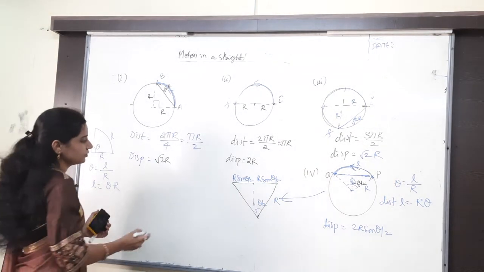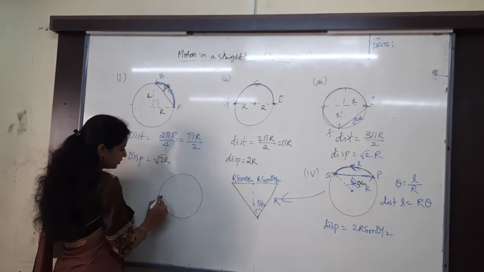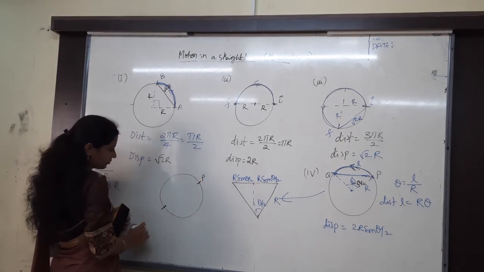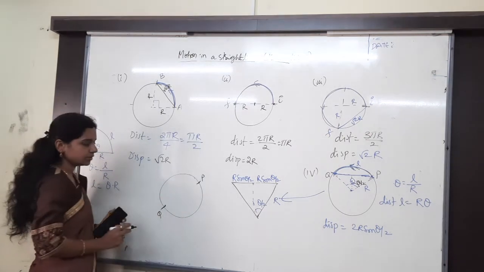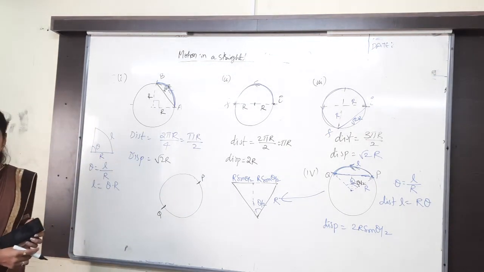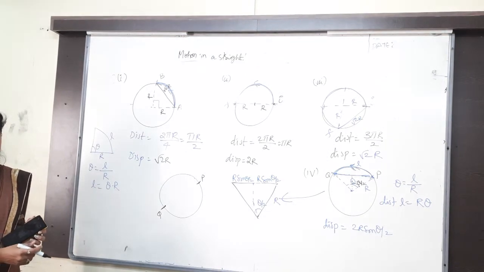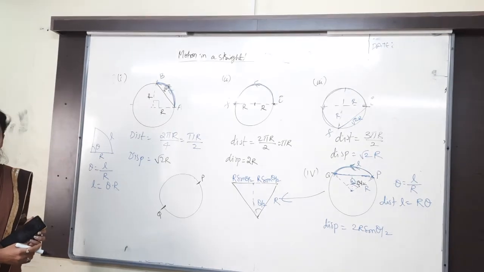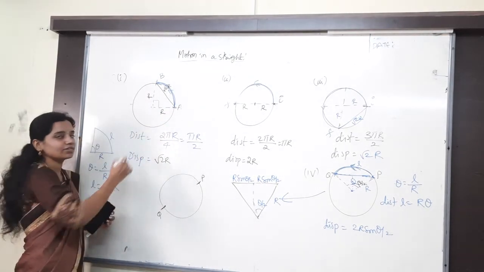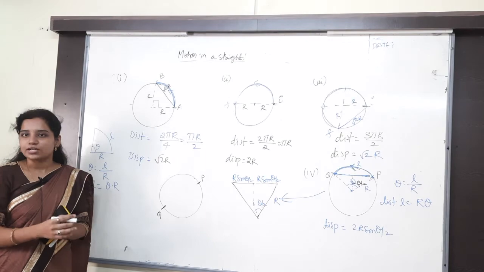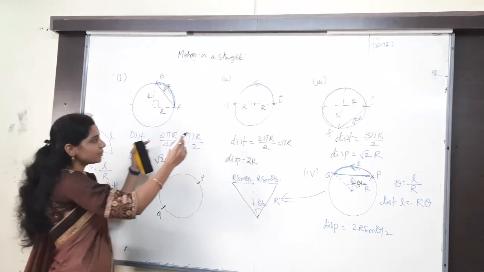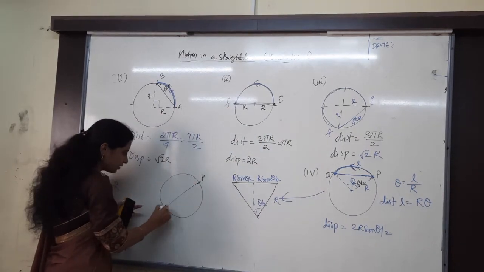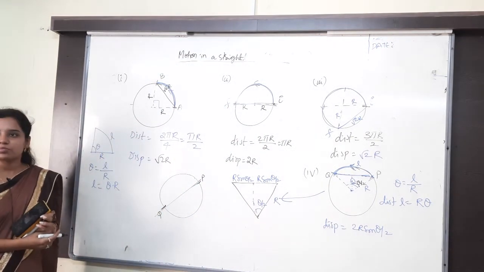Now, there's a general question. See, the body is here and then here, initially and then finally. What is the distance between them? What is the displacement between them? Distance is how much? Pi r is the distance. It need not start here only. There is no condition that it should start from there only. Diametrically opposite terms. This is what you have taken. Here also, the same thing only. Both are opposite to each other.